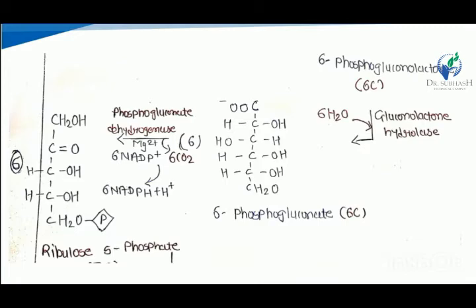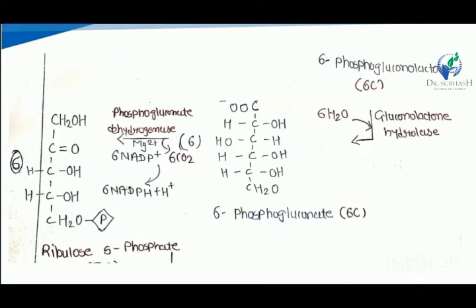So in the oxidation phase, the first reaction is glucose 6-phosphate converted into 6-phosphogluconolactone in the presence of G6PD, the glucose 6-phosphate dehydrogenase enzyme. The 6-phosphogluconolactone is converted into 6-phosphogluconate in the presence of gluconolactone hydrolase enzyme.